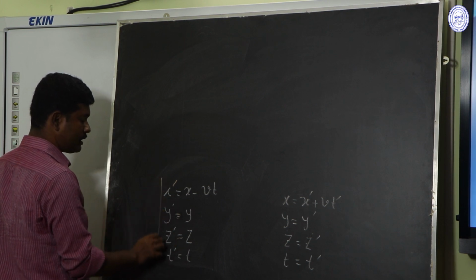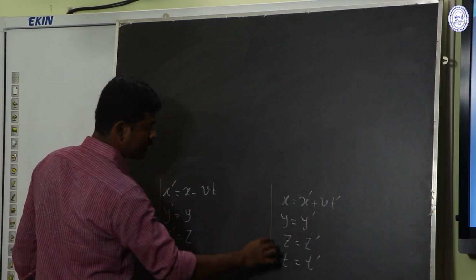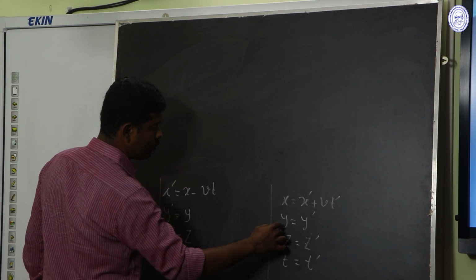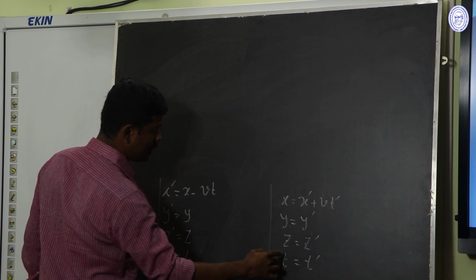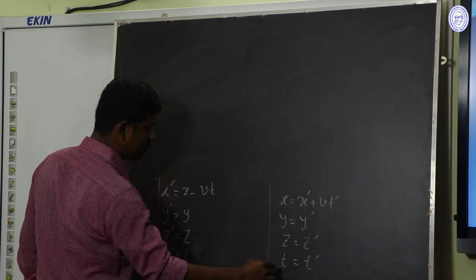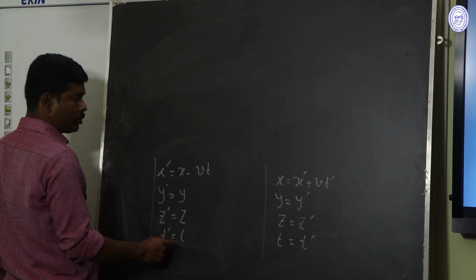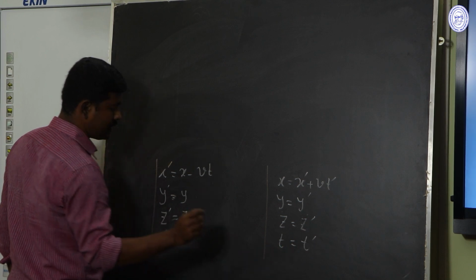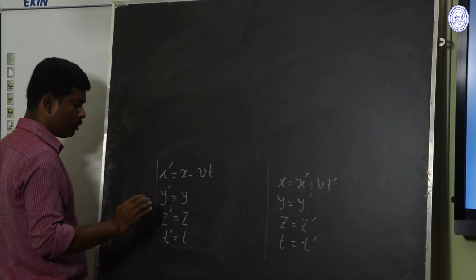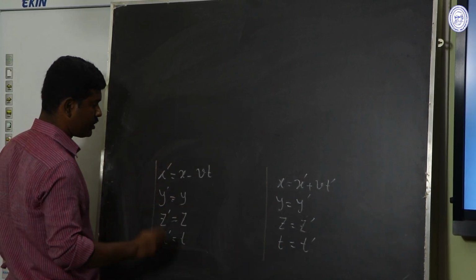These are the Galilean transformation, and x equal to x prime plus vt prime, y equal to y prime, z equal to z prime, t equal to t prime. These are the inverse Galilean transformation. And t prime equal to t, here also t equal to t prime, that is time is absolute. It is the same for all observers in S frame and S dash frame.